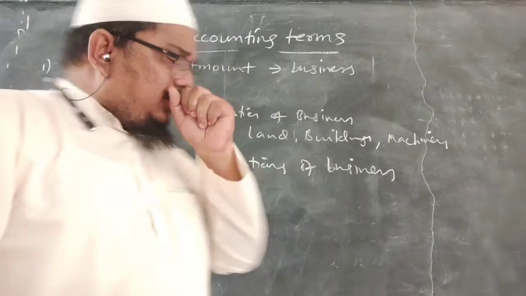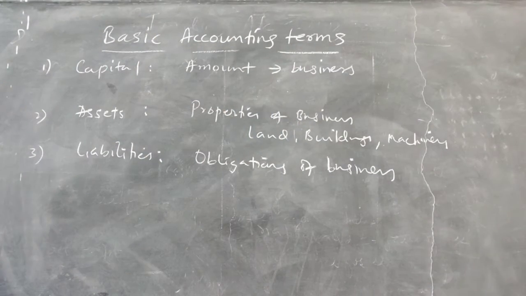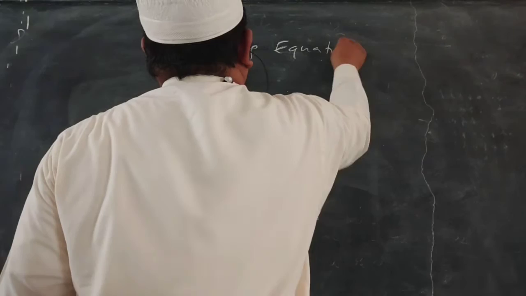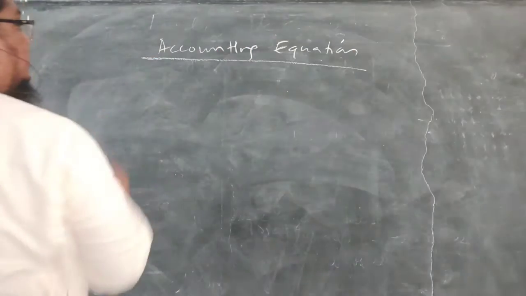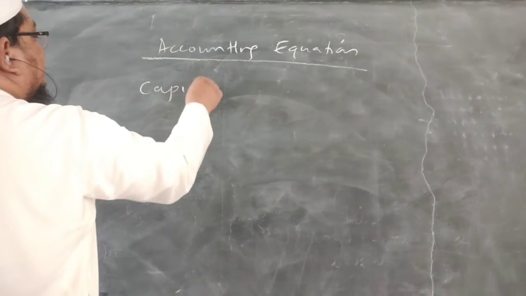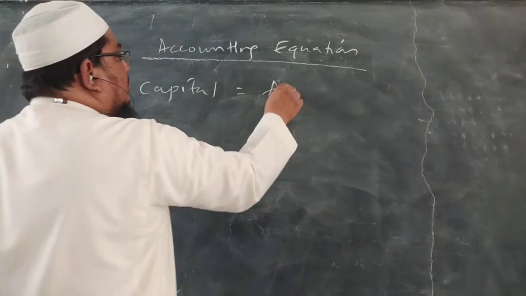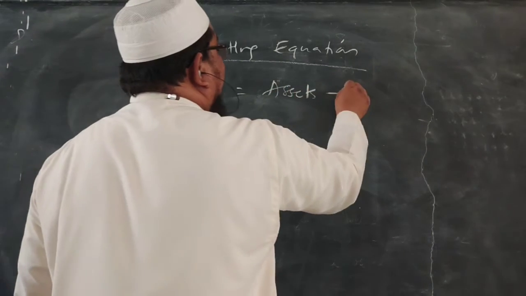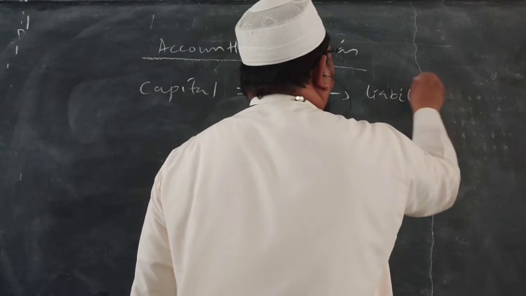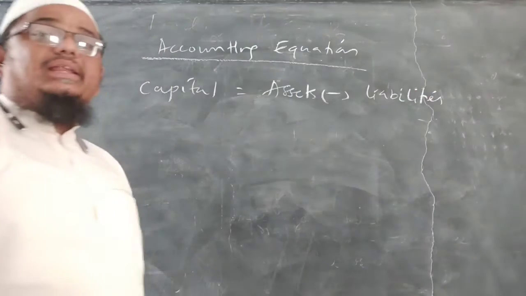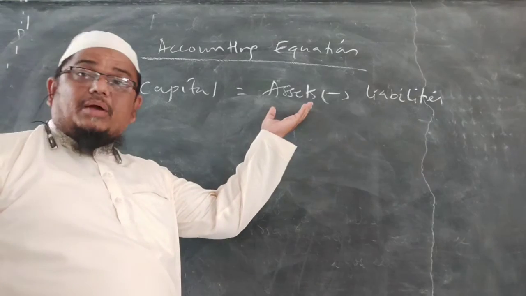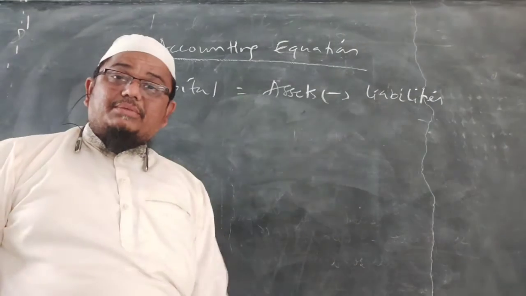Now we have an equation which is called the accounting equation. What is the accounting equation? The accounting equation is a formula which denotes: capital is equal to assets minus liabilities. Capital is the amount which is invested in business. Assets are the properties, liabilities are the obligations of the business.